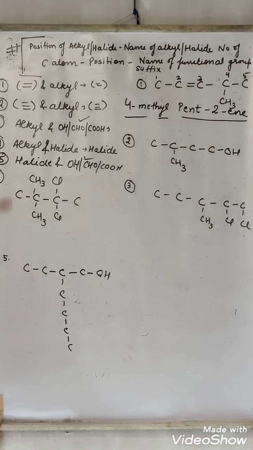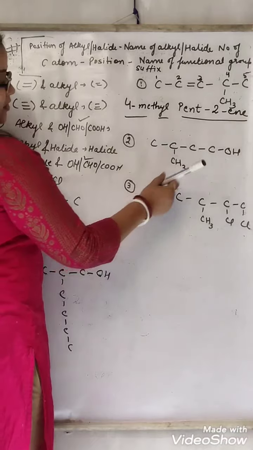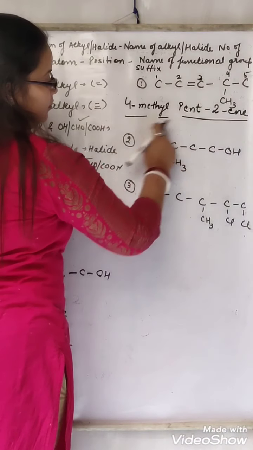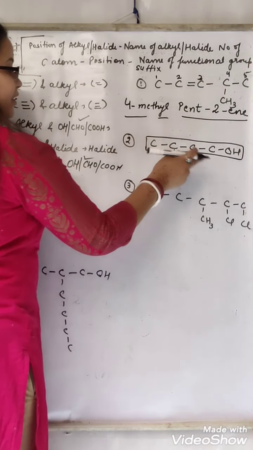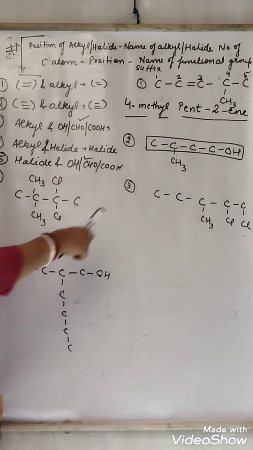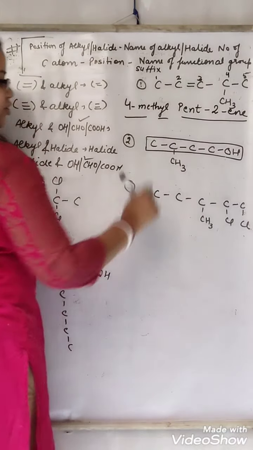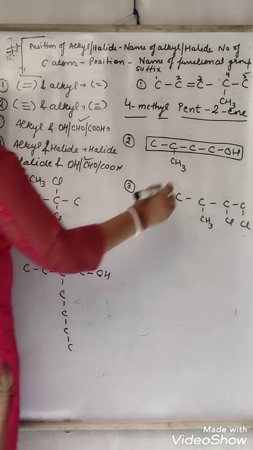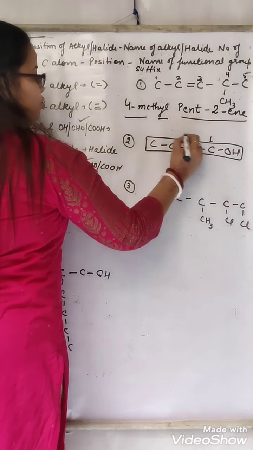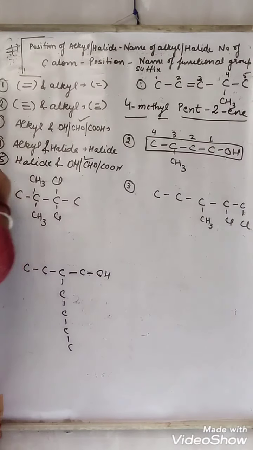Understood? Now the second one. Here what is present? Our chain will be this one. It is away from the chain, that means alkyl. Now alkyl is present and OH is present. So preference will be given to OH. So numbering will start from here: 1, 2, 3, 4. Right?